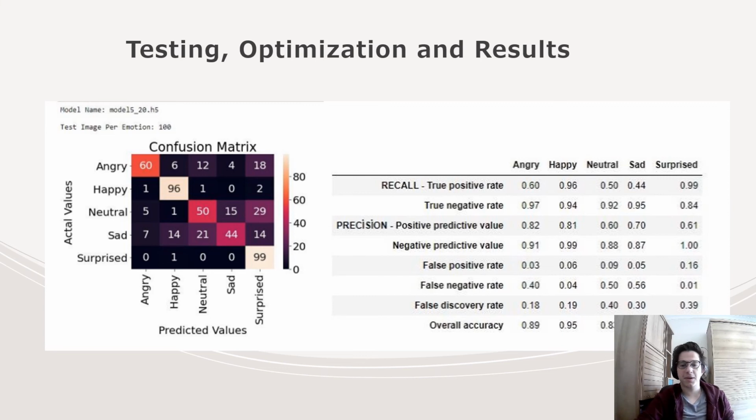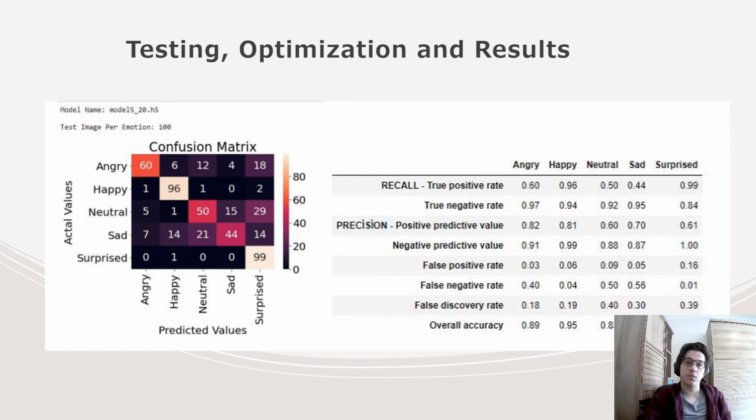But this is actually expected since humans also find it hard to recognize neutral and sad emotions from facial images alone. Precision values are pretty high all across the board, and the overall accuracy of the model is nearly 86%. This is a lot higher than similar projects on the internet.